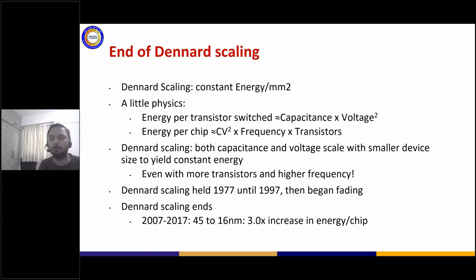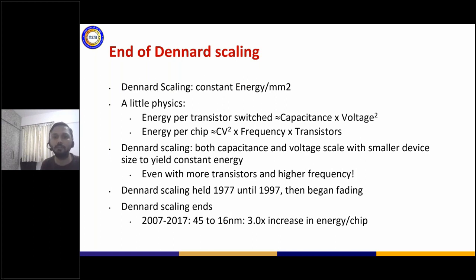It is capacitance times voltage squared times frequency times transistors, which means that if I were to keep the energy of my chip consistent, I have to reduce one of the right-hand side terms. If I'm increasing the frequency, I'm improving the performance, but the energy of the chip cannot be increased, because if you keep on increasing the energy and frequency, the heat dissipation was also in a higher range.